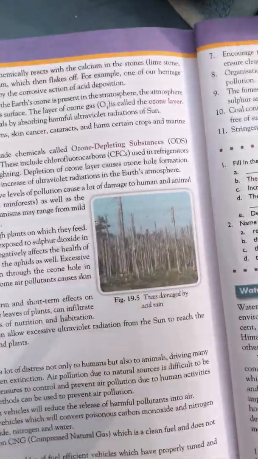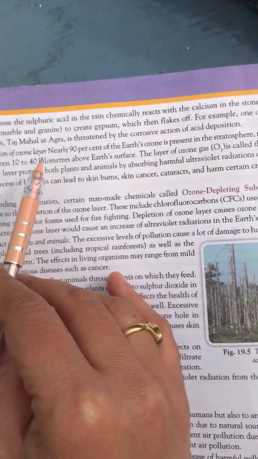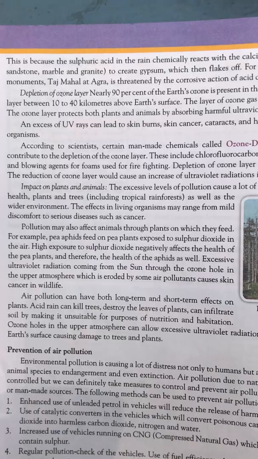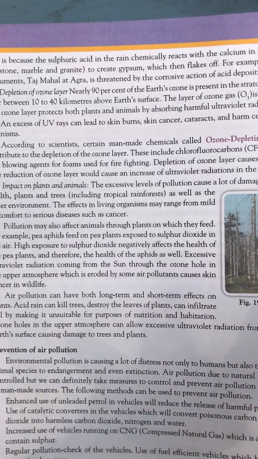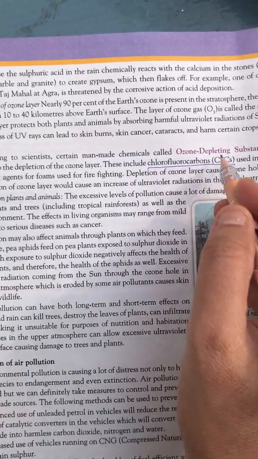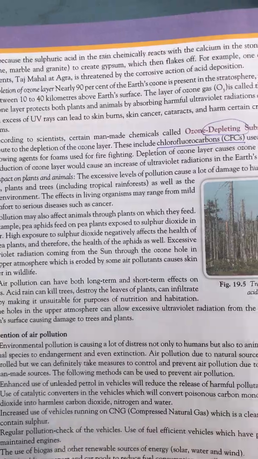Next we have the depletion of the ozone layer. Air pollution also causes the depletion of the ozone layer. As we know, ozone protects us from UV rays, but there are chemicals called chlorofluorocarbons which deplete the ozone layer. Deplete means spoil.